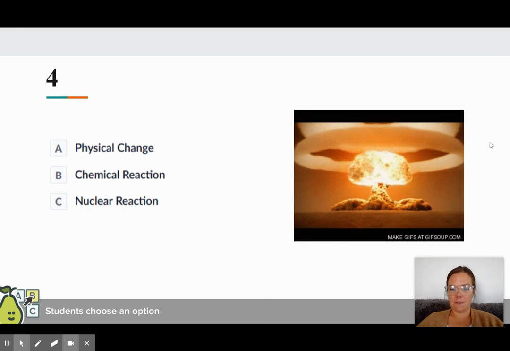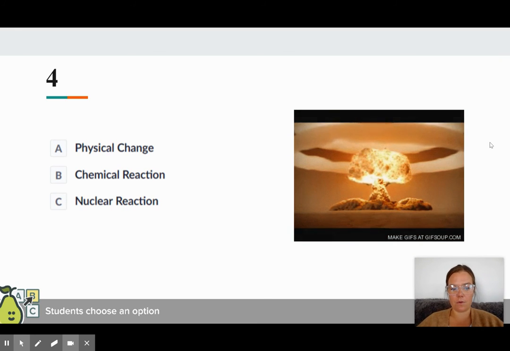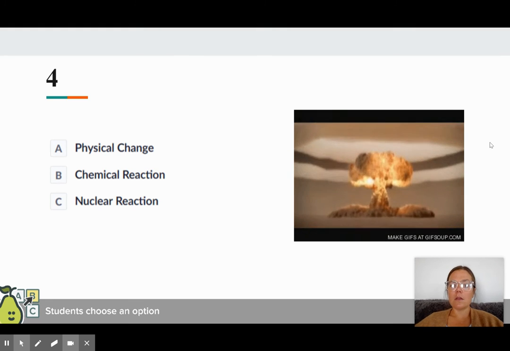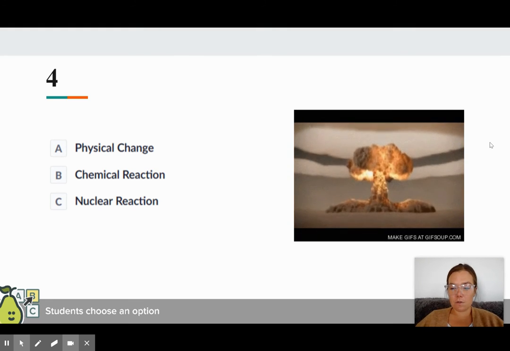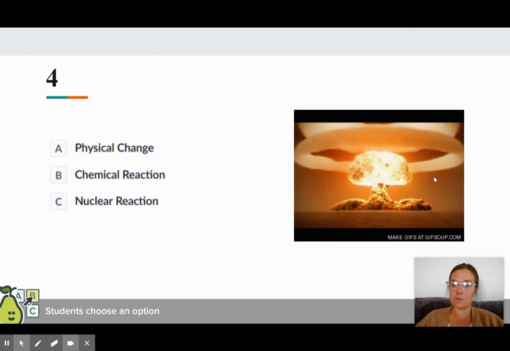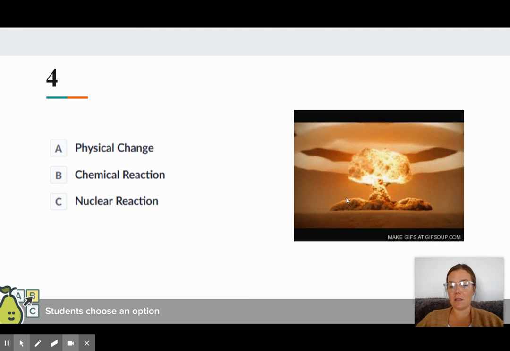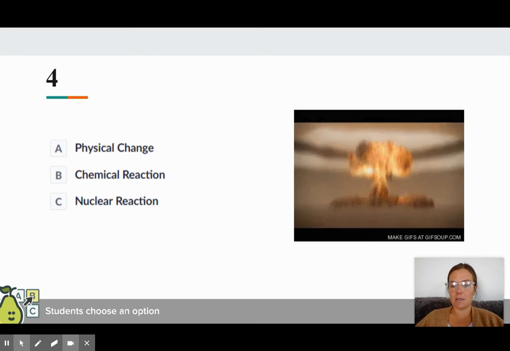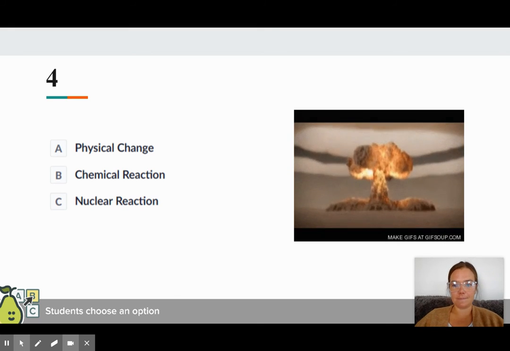All right, what about this one? Is this a physical, chemical, or nuclear change, and how do you know? So this is a nuclear reaction. And the key that you should think about with this is that there is clearly a crazy amount of energy being released. And that is a huge sign for a nuclear reaction.